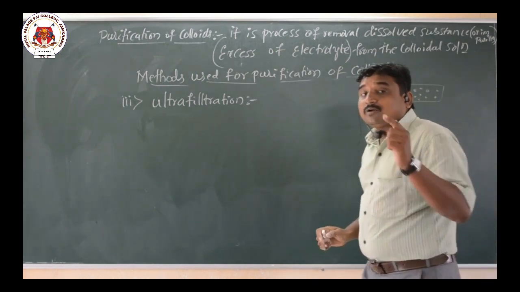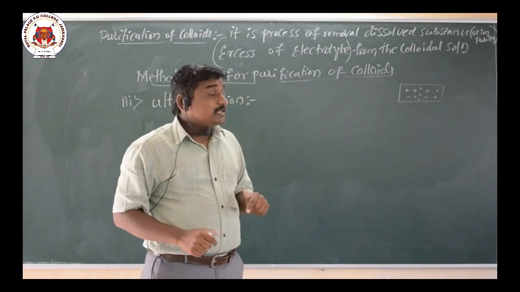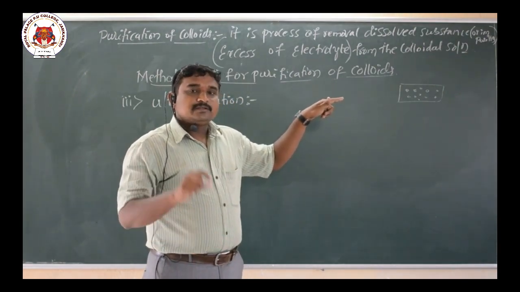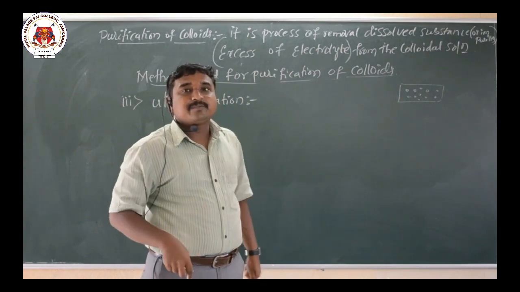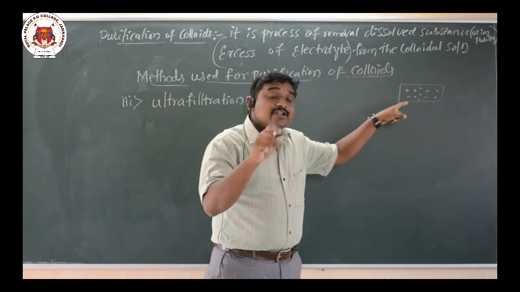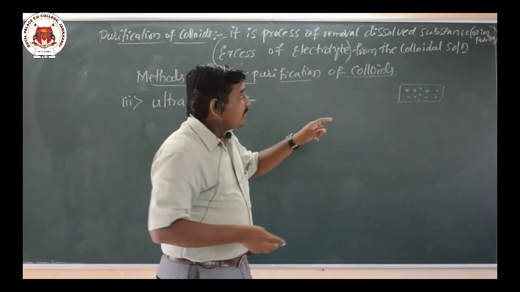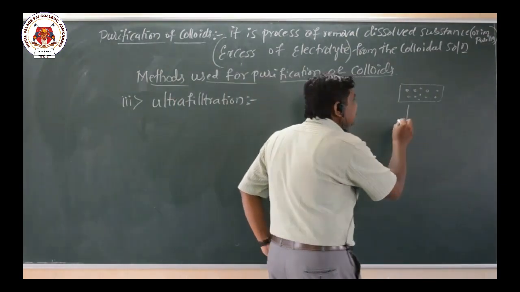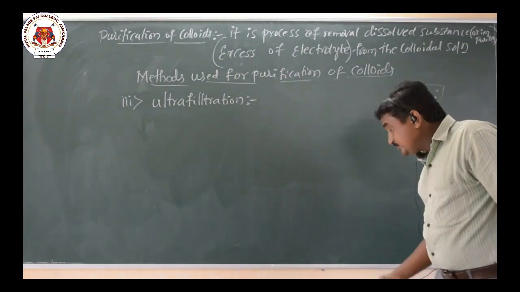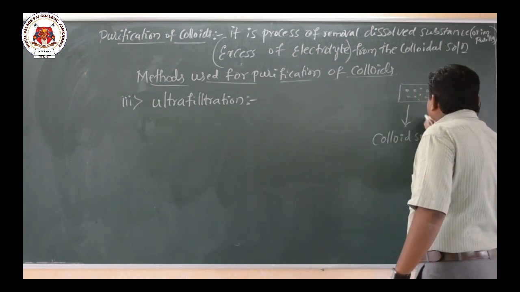So what happens? The colloidal particles also move into the pores. That means the colloidal particles can pass through the normal filter paper, because the pore size in the normal filter paper is larger. For that reason, the colloidal solution can pass through the ordinary filter paper, but not through the ultrafilter paper. Because to reduce the pore size of the normal filter paper, it is dipped into the collodion solution. That collodion solution reduces the pore size.